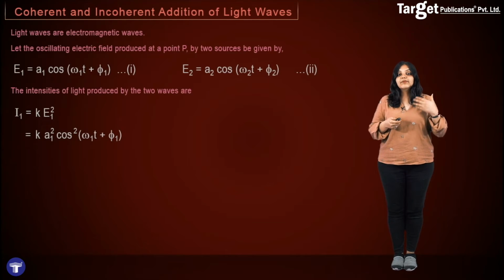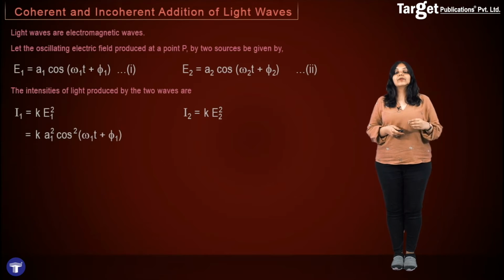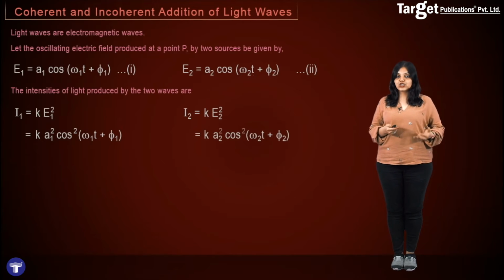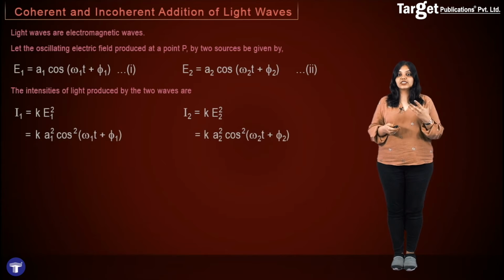Similarly, the intensity produced at the same point P by the second wave will be given by k E2 square, and E2 will be replaced by the equation 2, and this gives me I2 is equal to k A2 square cos square (omega 2 t plus phi 2). This gives me the two intensities of the wave, and I'm saying they reach the same point P, and therefore I will apply the superposition principle.